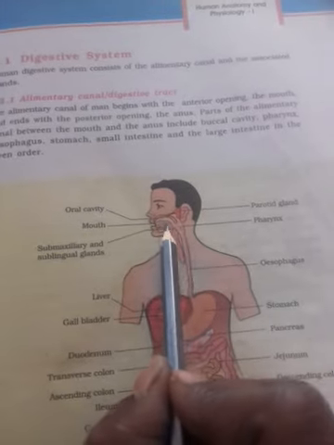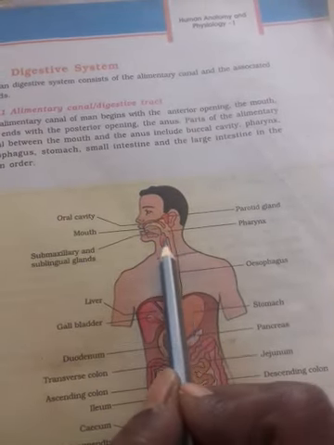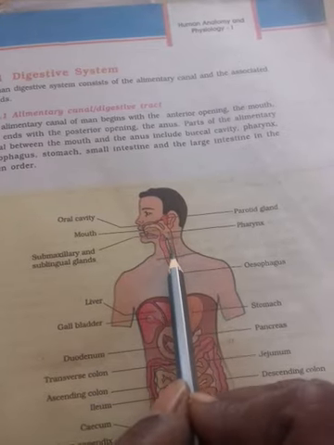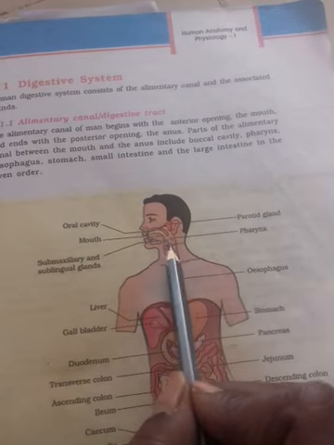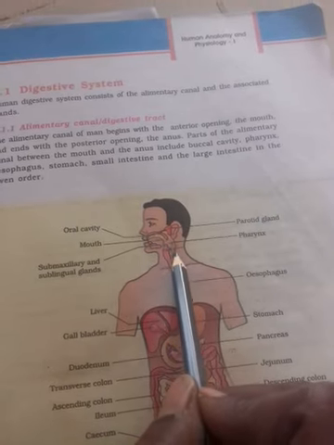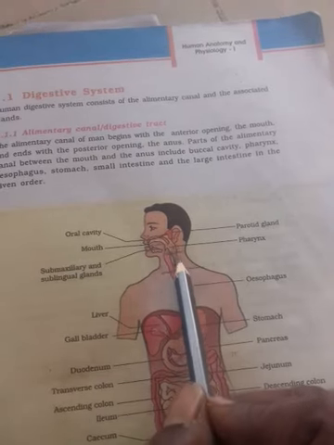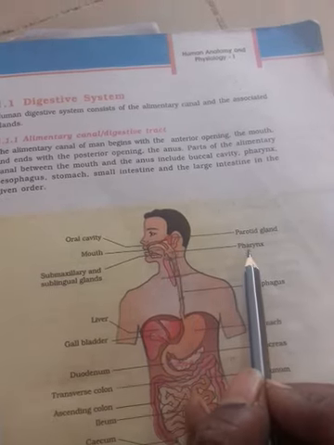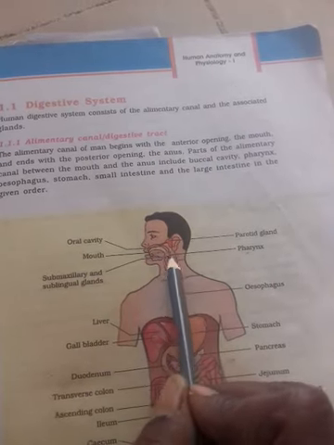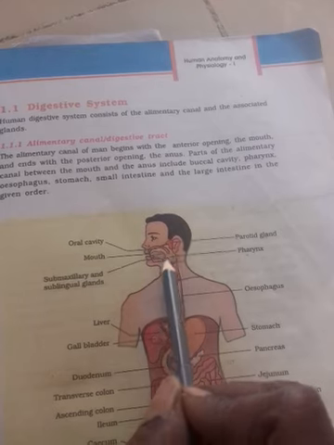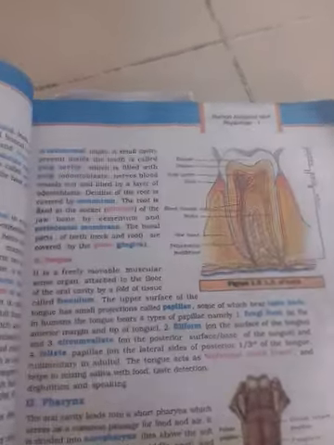This is the esophagus. Up to this part is the superior part of the esophagus, from this part to this part is the middle part, and this is the inferior part of the esophagus. The superior part, middle part and inferior part of the esophagus, and pharynx, tongue. In this region the tongue is there. These four parts are made by skeletal muscles. The remaining part of the alimentary canal is lined by smooth muscles.